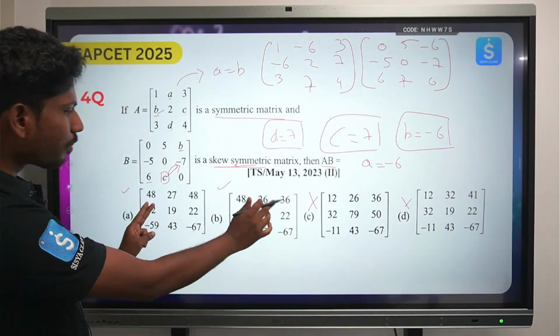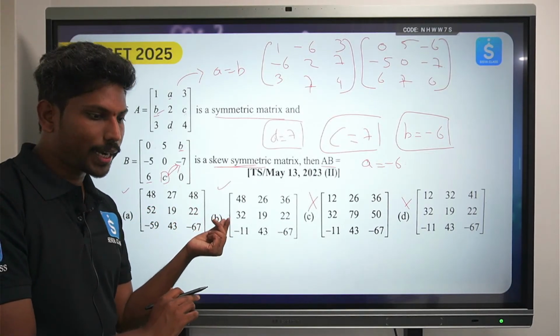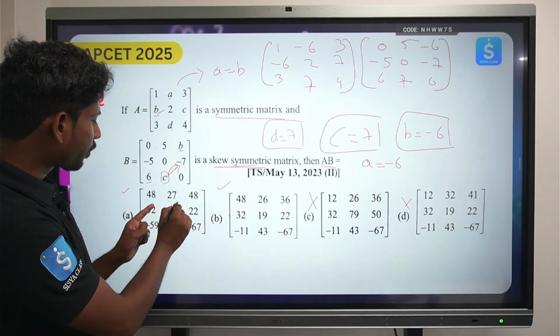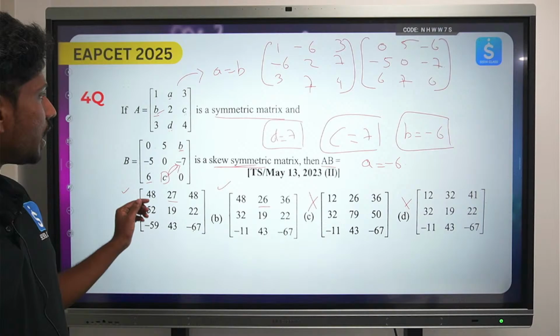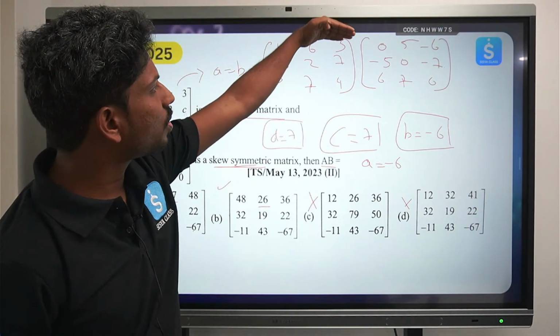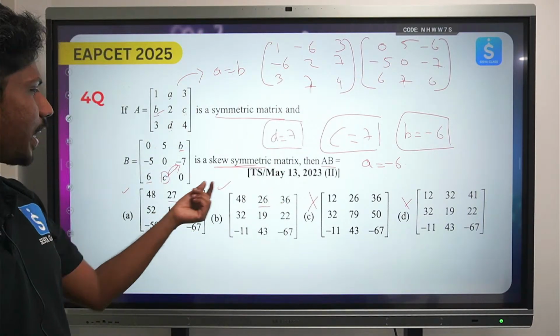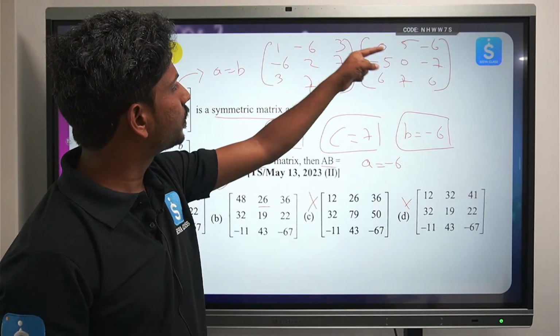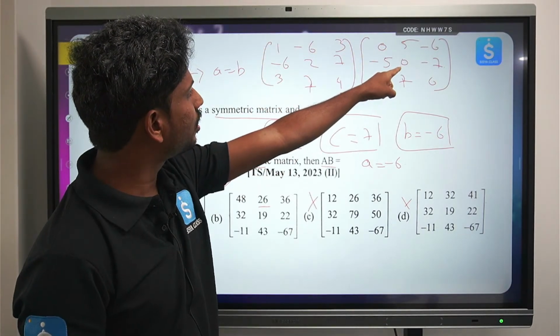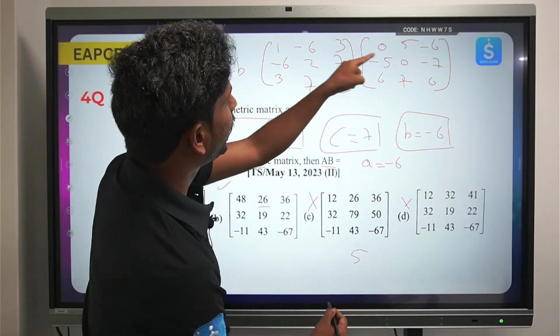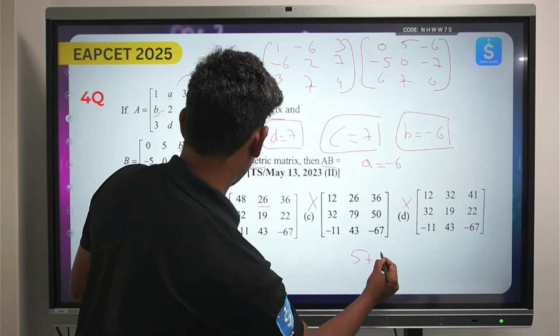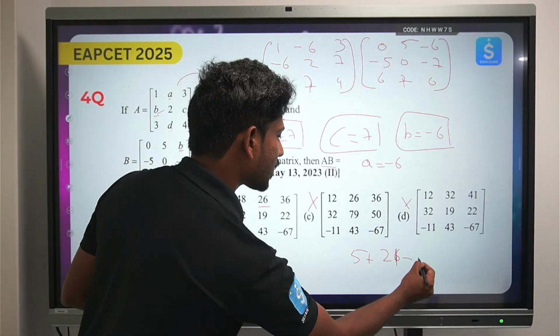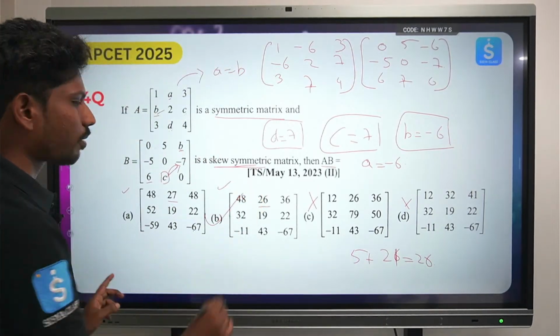ఓకే, సో ఈ రెండు మ్యాట్రిక్స్ని జస్ట్ ట్రై టు కంపేర్ దిస్ టూ మ్యాట్రిసెస్. ఈ టూ మ్యాట్రిసెస్లో ఇక్కడ 27 ఉంది, ఇక్కడ 26 ఉంది. So if you try to multiply the first row and the second column, then we can find the culprit answer, right? So if you try to see 1 into 5 is 5, and minus 6 into 0 is 0, so 5, then again 3 into 7 is 21, so 21 plus 5 is equals to 26. So the answer is option B.